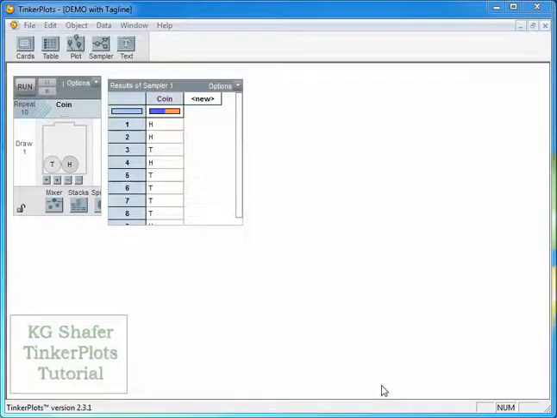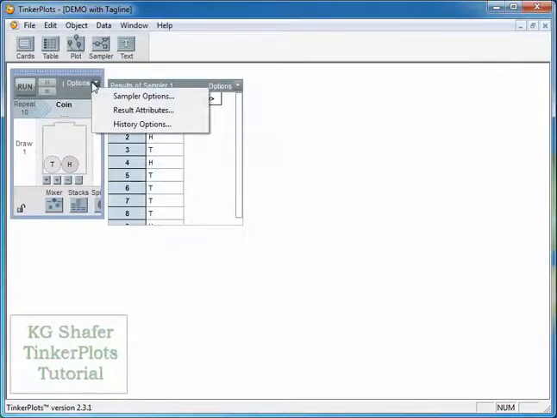This tutorial is going to talk you through the law of large numbers activity. Notice that I have the sampler set up for a coin flip. So we have a fair coin, tails, heads. I ran the sampler 10 times. Now I want to set up the options.